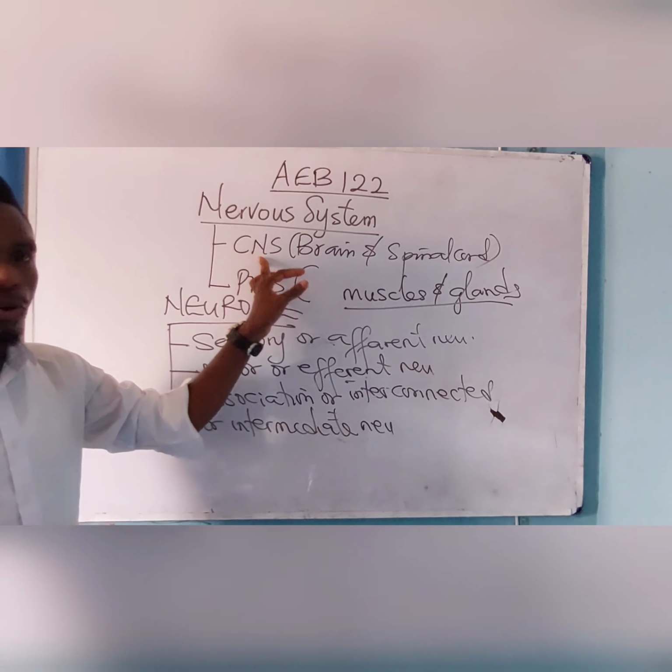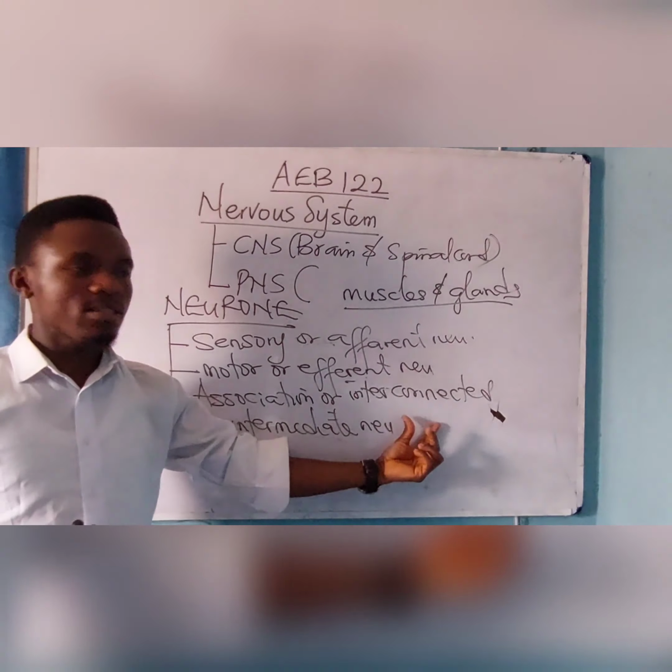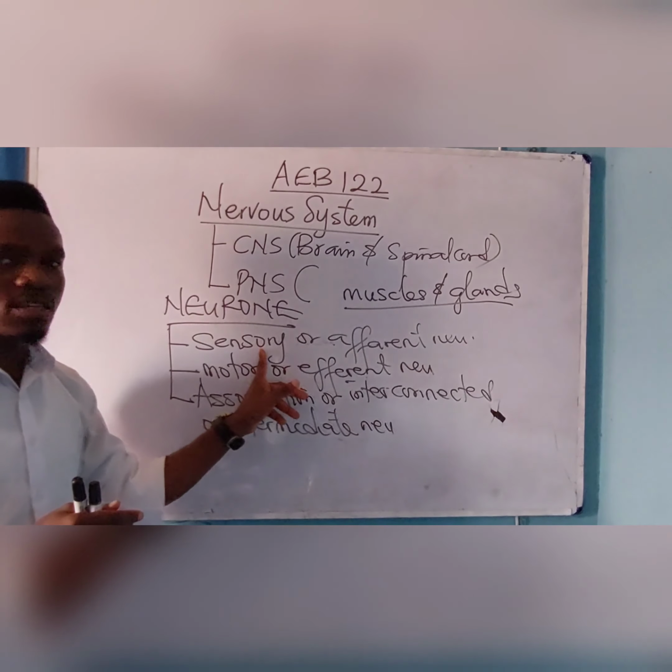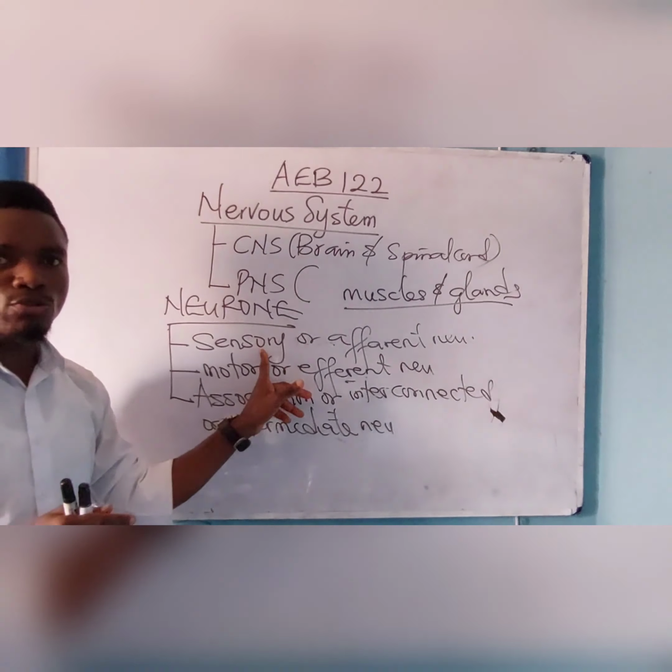The two major examples of effector organs are the muscles and glands. Now, the association or interconnected or intermediate neuron connects sensory neuron and motor neuron together. These are the types of neuron based on function.